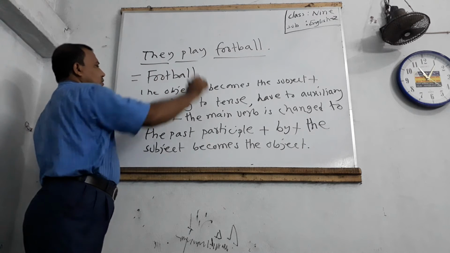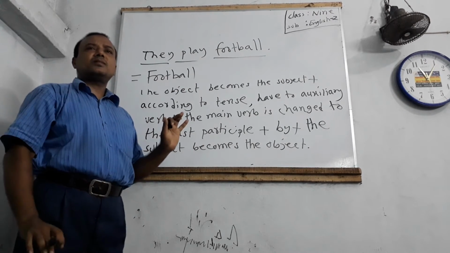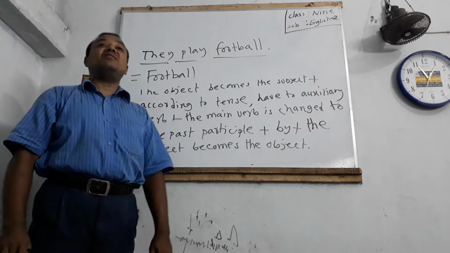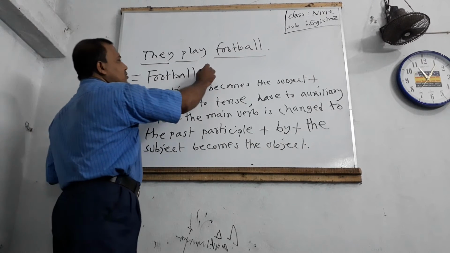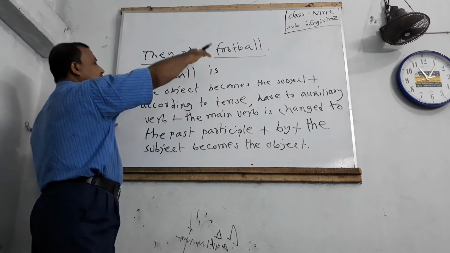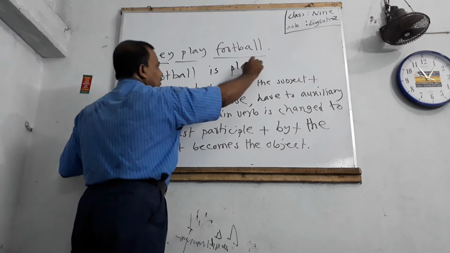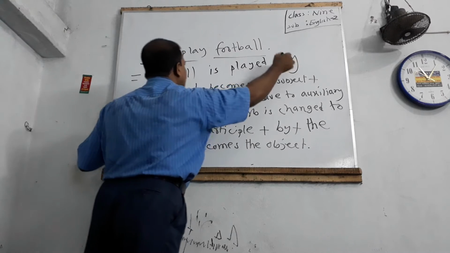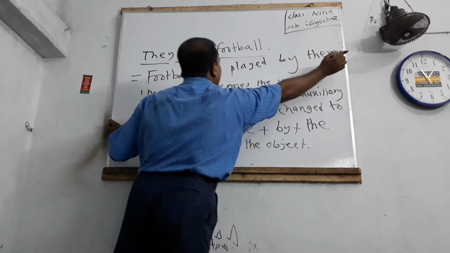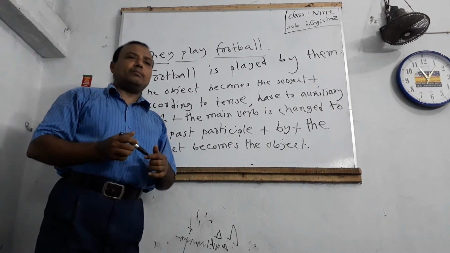According to tense, it is present indefinite tense. For this reason, we will use the auxiliary verb am, is, are. Football is singular, so we use is. The main verb is changed to the past participle: play, past participle played. Preposition by. The subject becomes the object, them. Football is played by them.